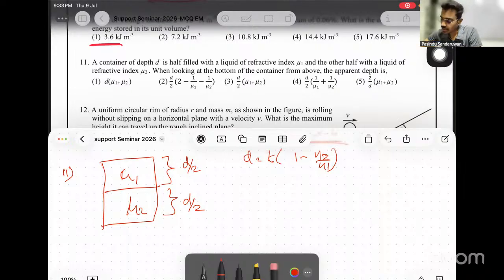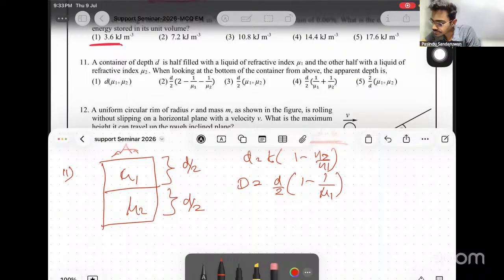Now we can find the total apparent displacement by the addition of these two. Then total apparent displacement equals the addition. For the first one, I'm writing D over 2, 1 minus 1 over mu 1, because the observer's medium is air. Plus the second medium, thickness is D over 2, 1 minus 1 over mu 2. Now from here, what we get is the total apparent displacement. What is asked is the total apparent depth.